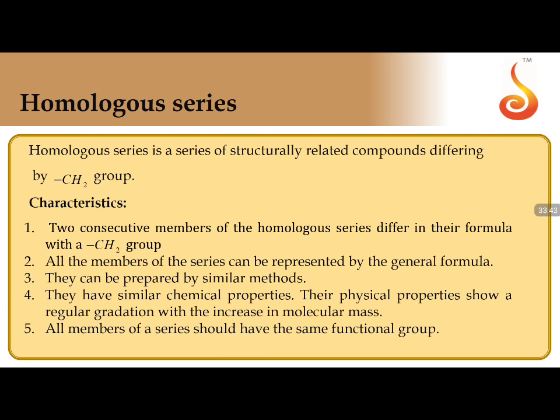Moving on to homologous series. A homologous series is a series of structurally related compounds differing by a CH2 group. Two consecutive members of the homologous series differ in their formula by a CH2 group. All the members of the series can be represented by a general formula. They can be prepared by similar methods and have similar properties. The only difference is that it is the next higher member, the brother of the previous one, with one carbon more. Just add one CH2 group, and then it becomes a homologous series. So you are giving an elder brother to the previous alkane.